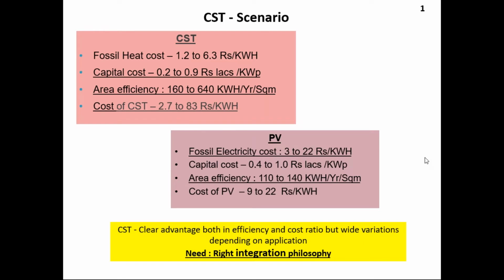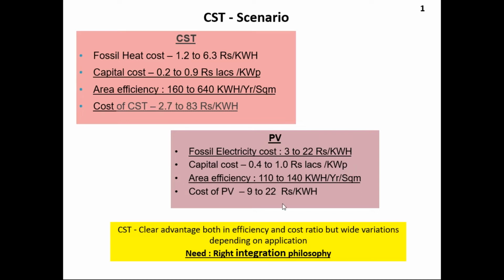Now if you look at PV, photovoltaic technology is more commonly seen these days, and it is very popular because of its simplicity. So what is the difference? For PV, fossil fuel based electricity is 3 to 22 rupees per kilowatt hour. Why 22? If you are using a genset or diesel, then it is 22. If you are using other fossil fuels and conventional power plants, it is less than that. The capital cost is 0.4 to 1 lakh rupees per kilowatt peak.